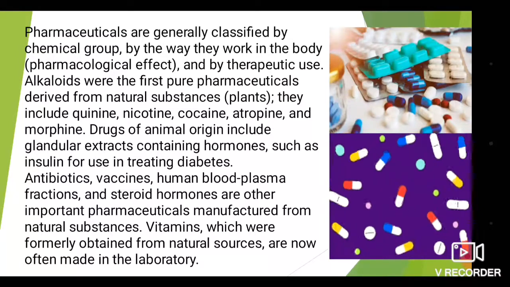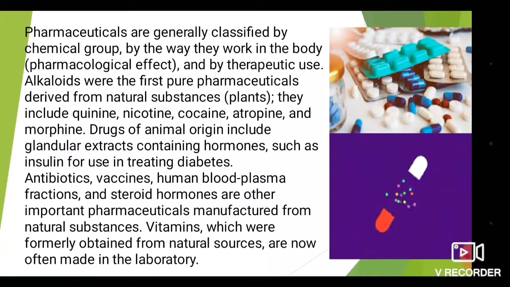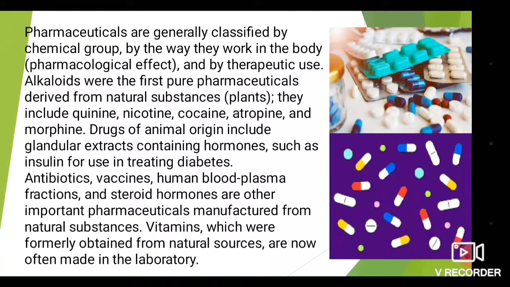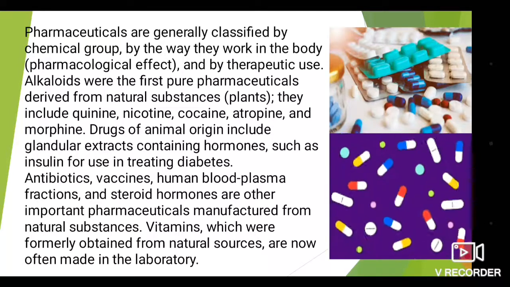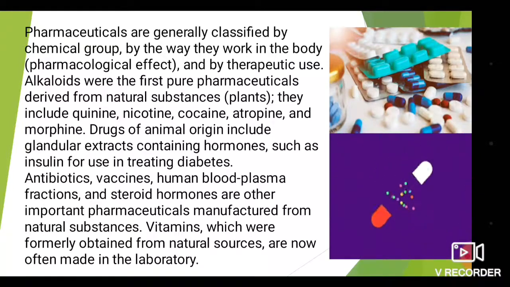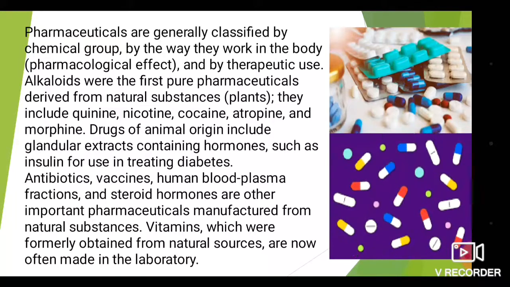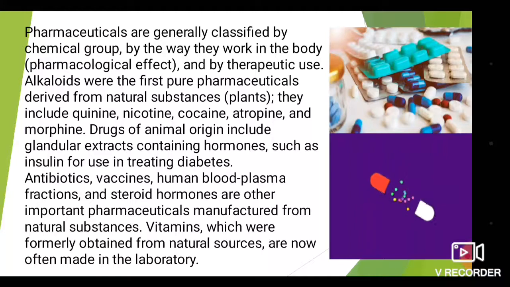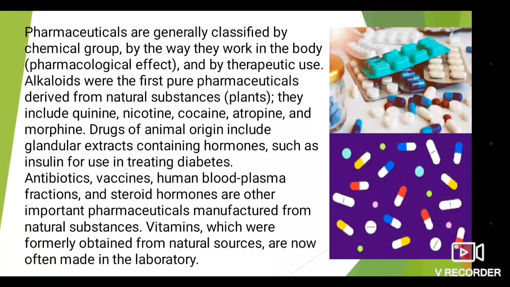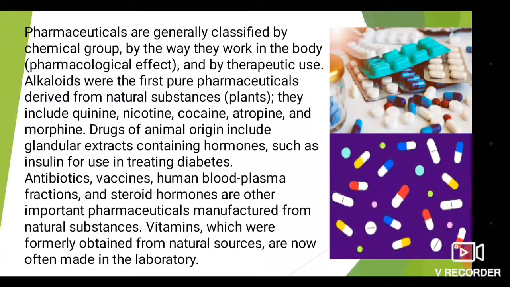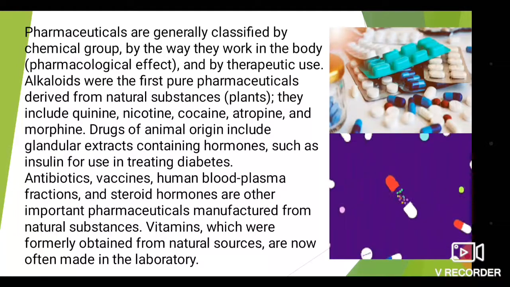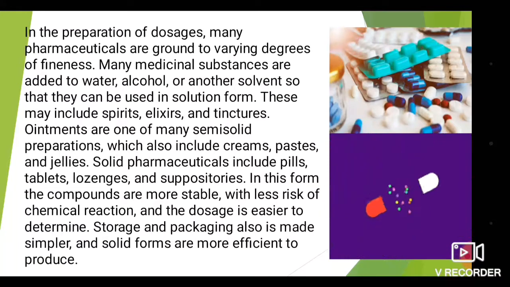Such drugs are also of animal origin, including glandular extracts containing hormones such as insulin for use in treating diabetes. So antibiotics, vaccines, human blood plasma fractions, and steroid hormones are other important pharmaceuticals manufactured from natural substances. Vitamins, which were formerly obtained from natural sources, are now often made in the laboratory.